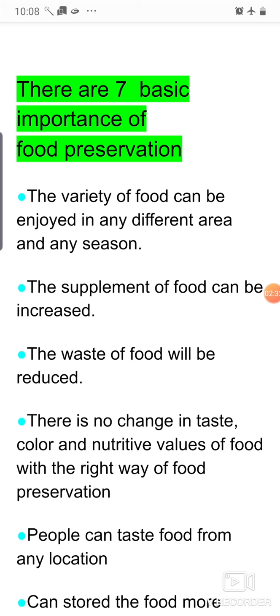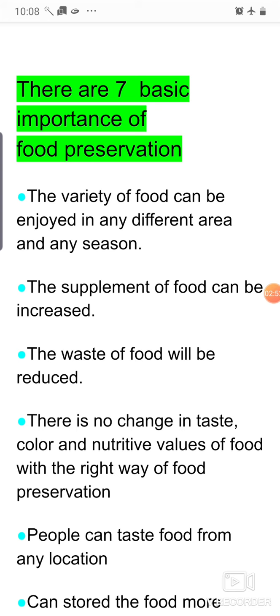Some food items are grown in the rainy season, some in winter, some in summer. But when we preserve food items, they are available in any season and in different parts of the country.